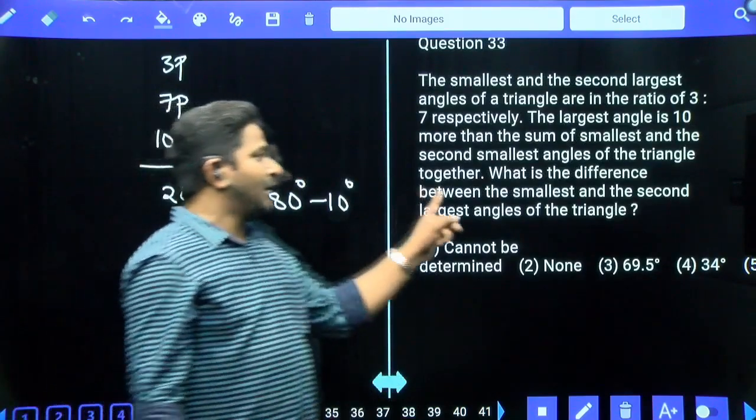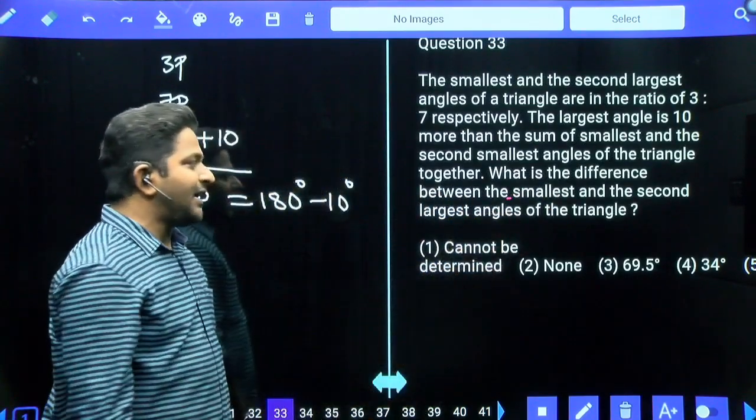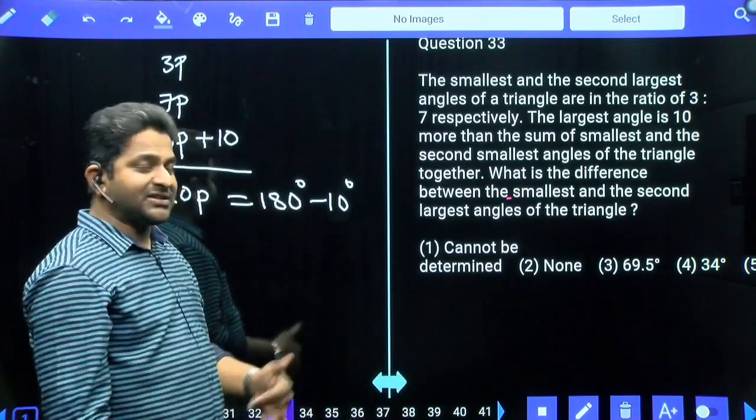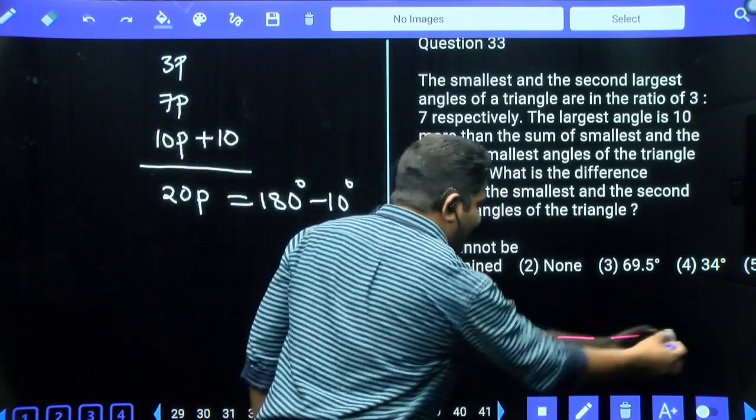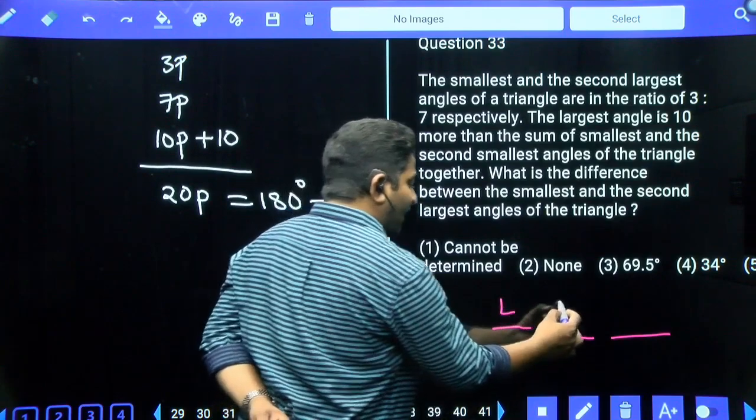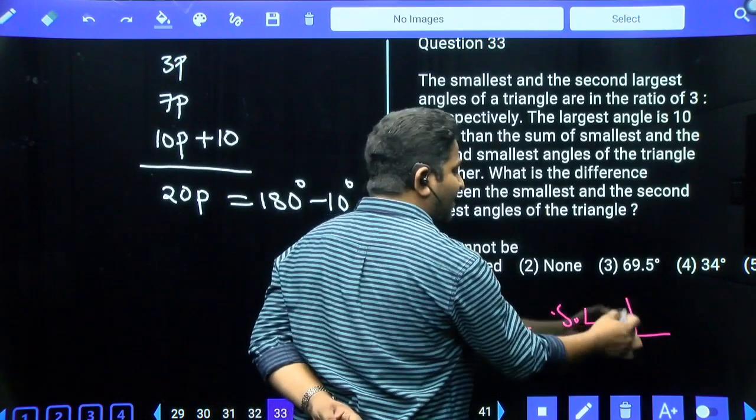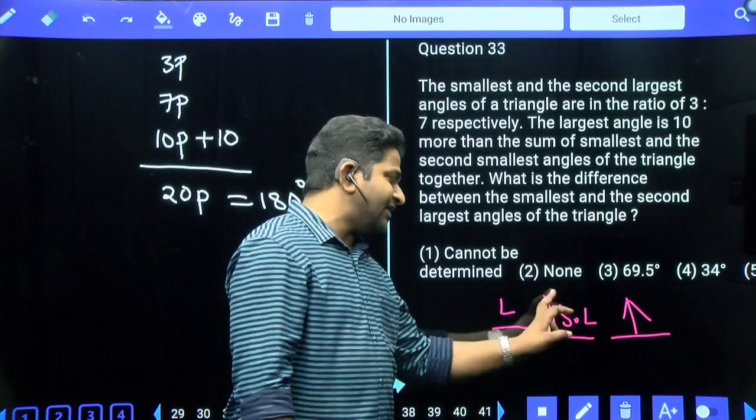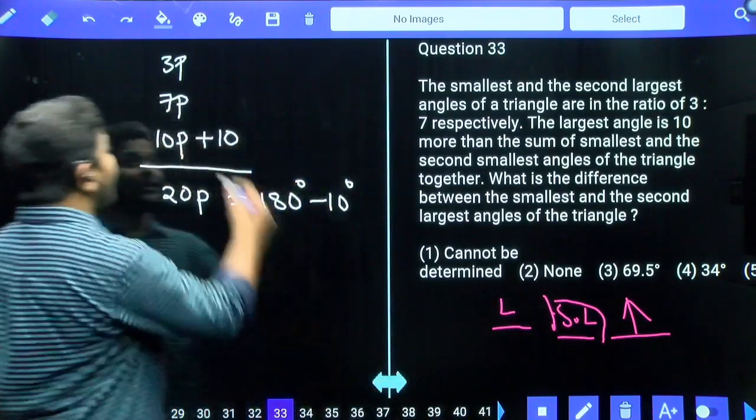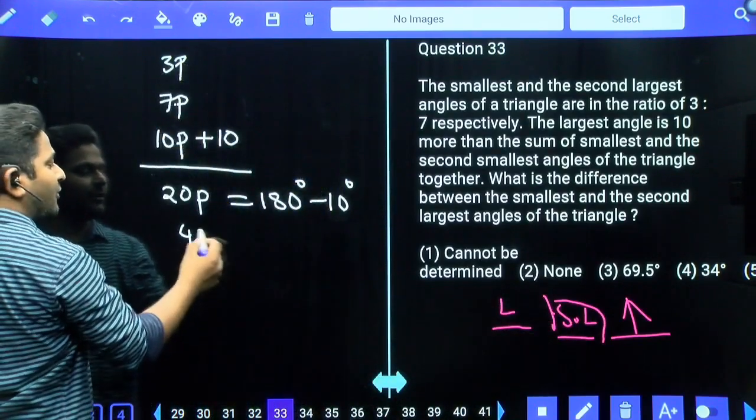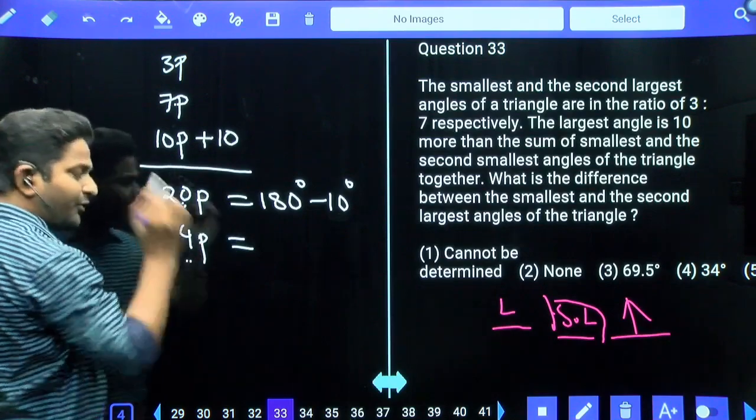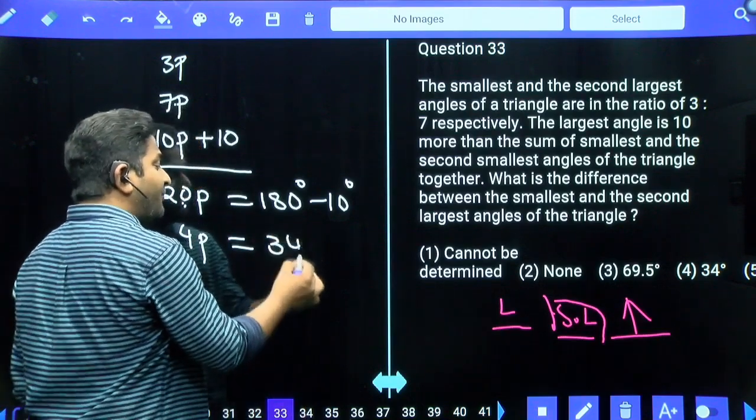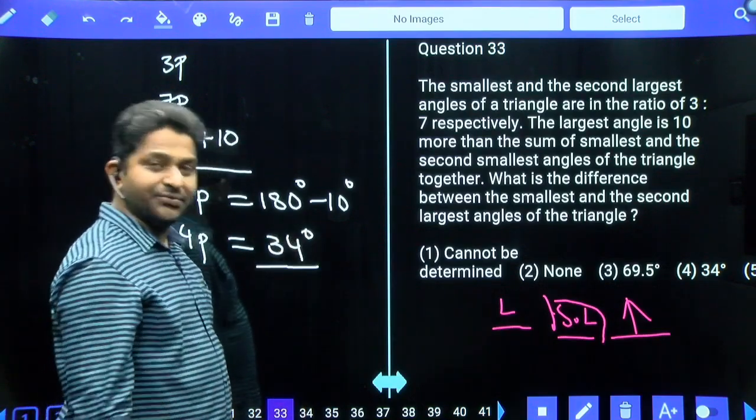What is the question? The difference between the smallest and second largest angle. Second smallest or second largest angle, they are one and the same, because when you have only 3 values, this is least, this is second least and this is largest. When this is the largest, this becomes the second largest only. So you can call it the second least value or second largest also. The difference between both is 4 parts. Now using 20 parts, how do you get 4 parts? Divided by 5. 170 divided by 5 is 34 degrees, which is the fourth option.